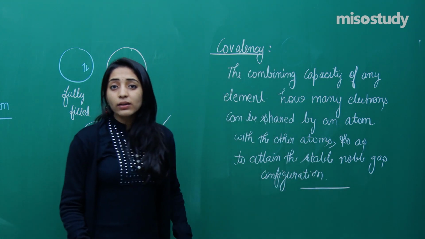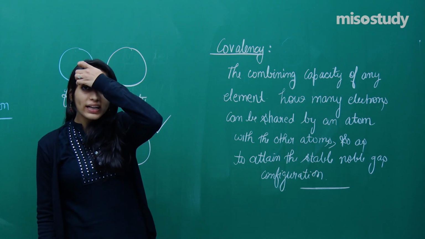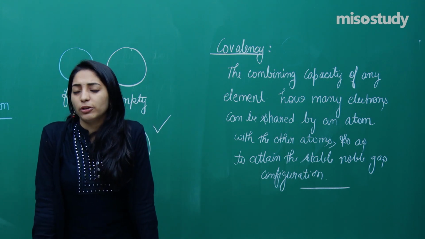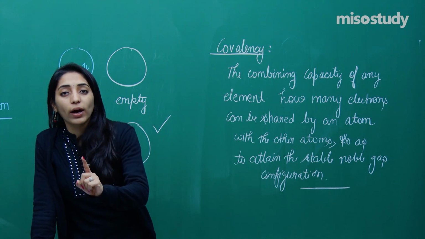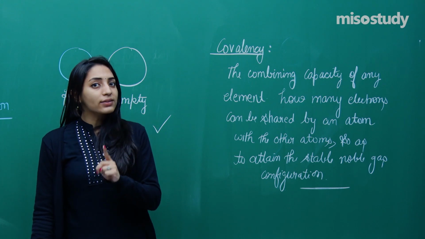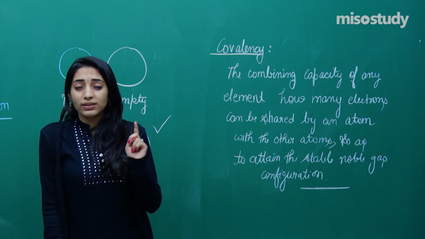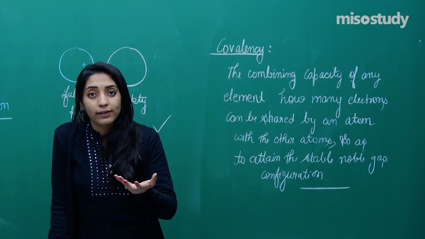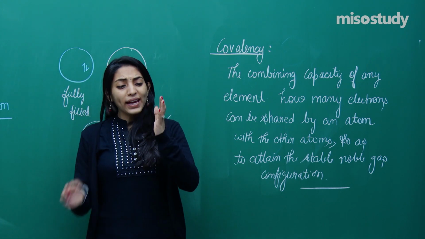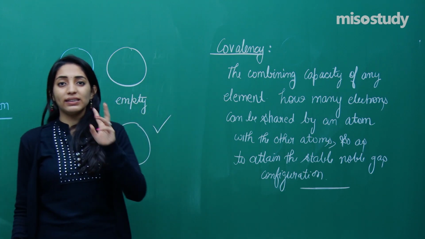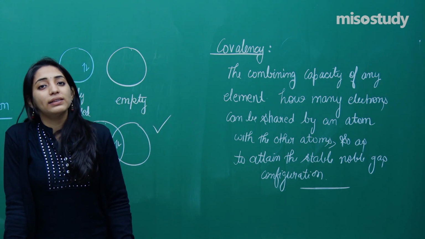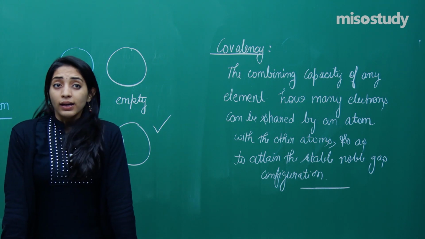So what does this mean? When I talk about covalency, I can call it the combining capacity of any particular element. Like hydrogen is forming one bond, so covalency is 1. Oxygen needs to form 2 bonds. Because oxygen has a total of 6 electrons in the valence shell, it wants to make them 8. So in order to make the count from 6 to 8, oxygen needs to share 2 electrons. So when it shares 2 electrons, the covalency will be 2, right?